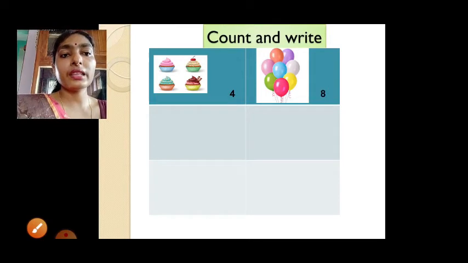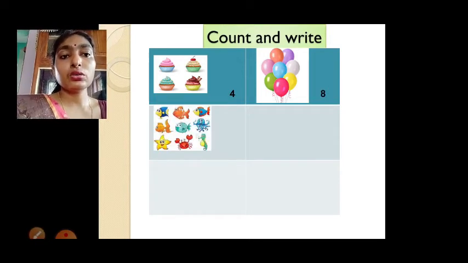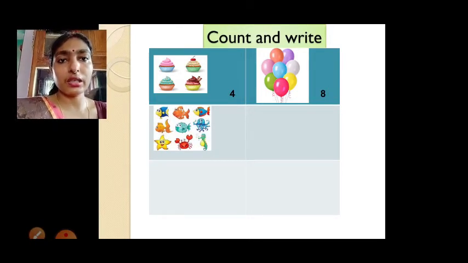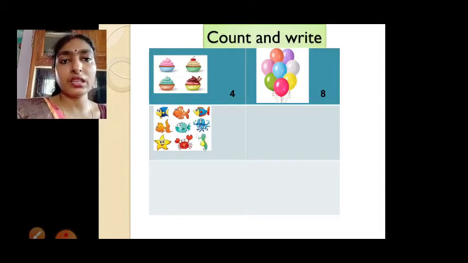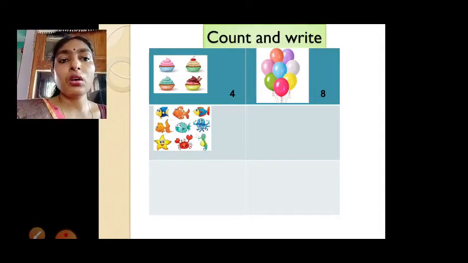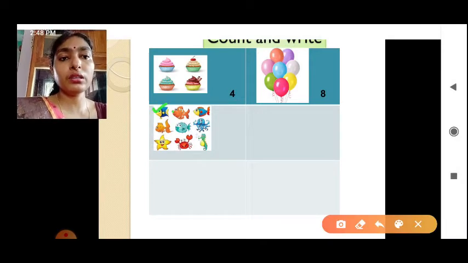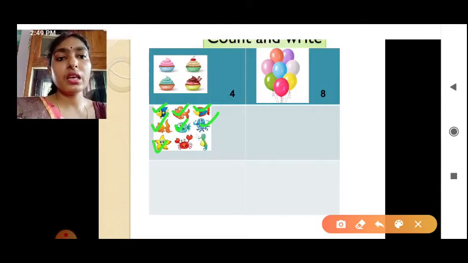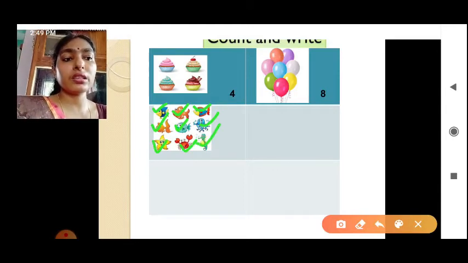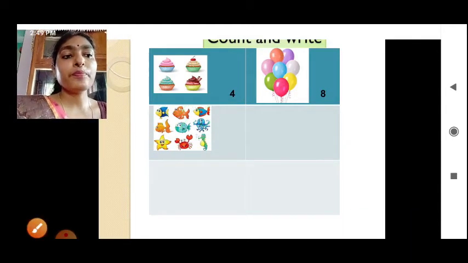Okay, like that. Here so many colored fishes are there. Okay, they are sea creatures. So all are not fish. Some crabs are there, octopus, seahorse. Okay, these all are sea creatures. So how many are there? Let's count. 1, 2, 3, 4, 5, 6, 7, 8, 9. So total 9.